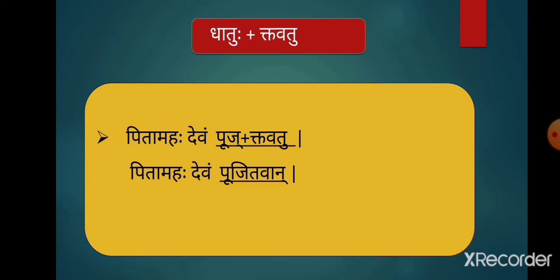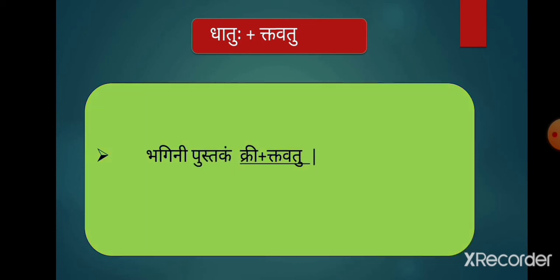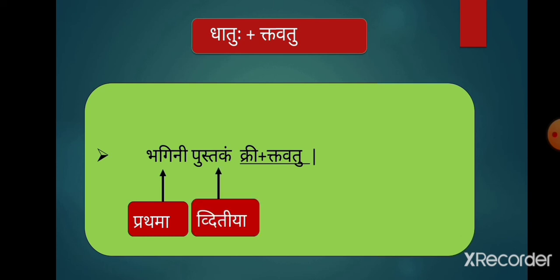Let's see one more question. Bhagini pustakam kri plus ktavatu. In this sentence, the word bhagini is the subject, so it is used in prathama. The word pustakam is the object, so it is used in dvitiya, and the form of kri plus ktavatu will also be used in prathama.